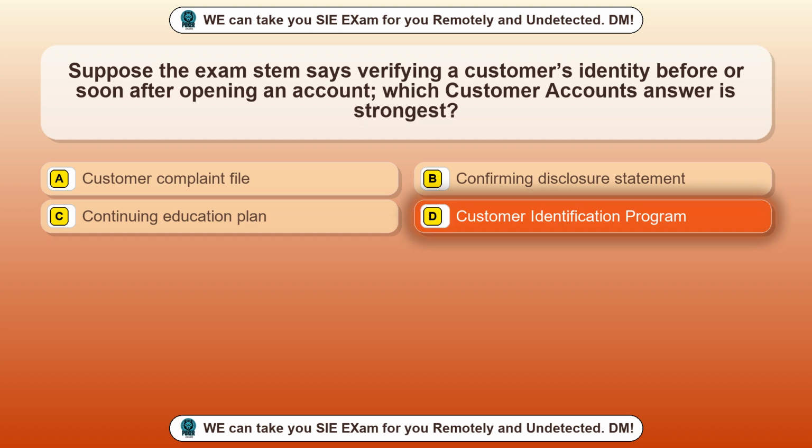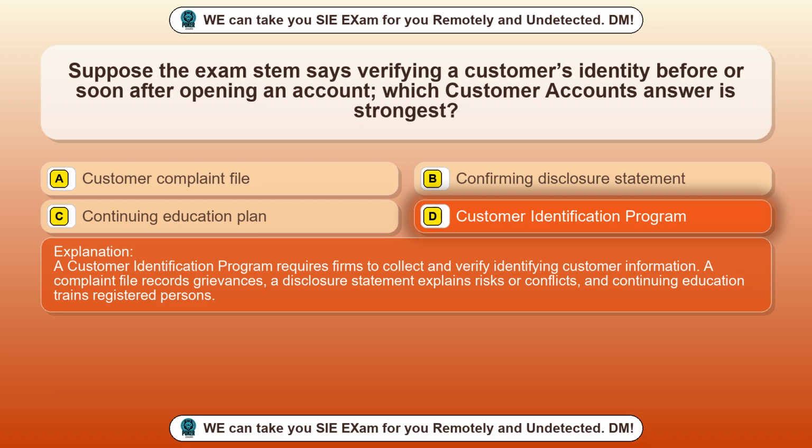The correct answer is option D, customer identification program. A customer identification program requires firms to collect and verify identifying customer information. A complaint file records grievances, a disclosure statement explains risks or conflicts, and continuing education trains registered persons.